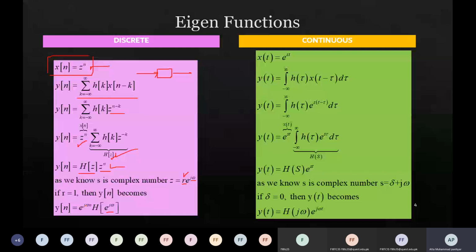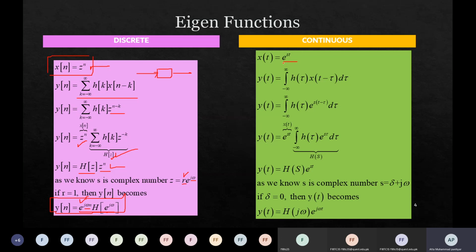So this is the final output of an LTI system when an exponential or eigen function, a complex exponential input, is applied. So the resultant output must be this one for a discrete time system. Likewise, in convolutions,